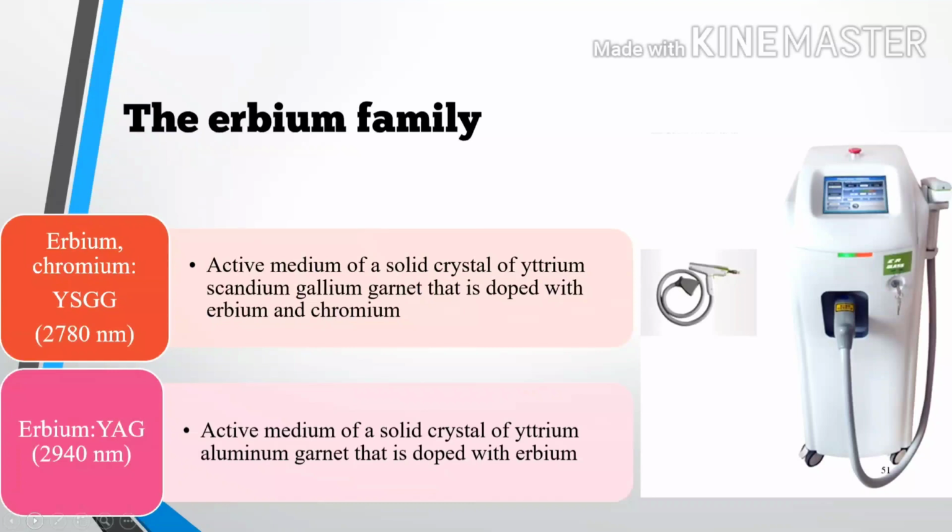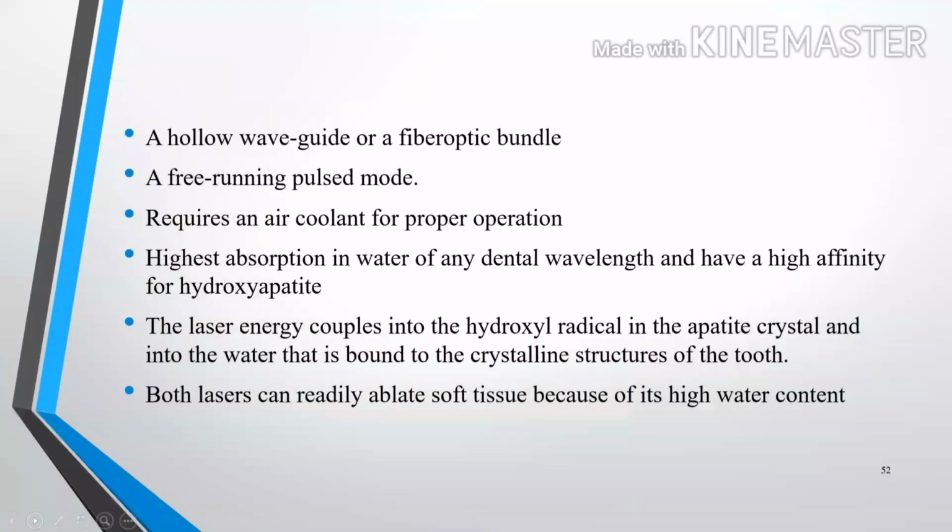Then Er:YAG, which has a 2940 nanometer wavelength. The active medium is crystals of yttrium, aluminum, and garnet, doped with erbium.